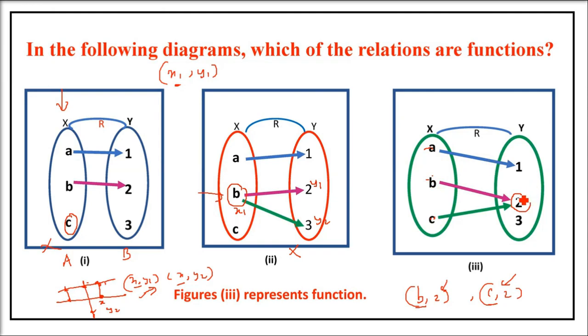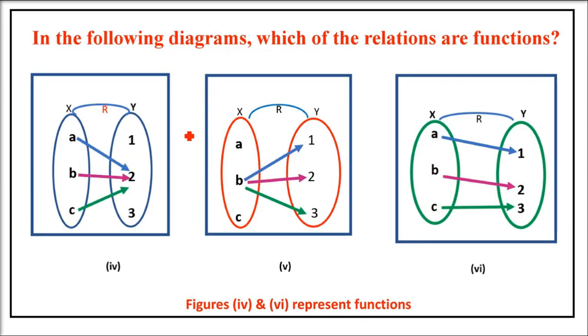So in the third one, you see all these three are having an image and two of them are having one image. It is not the case that one value is having two images. So the third one is the best example of a function. I hope you got the idea. b and c can point to 2, no problem.